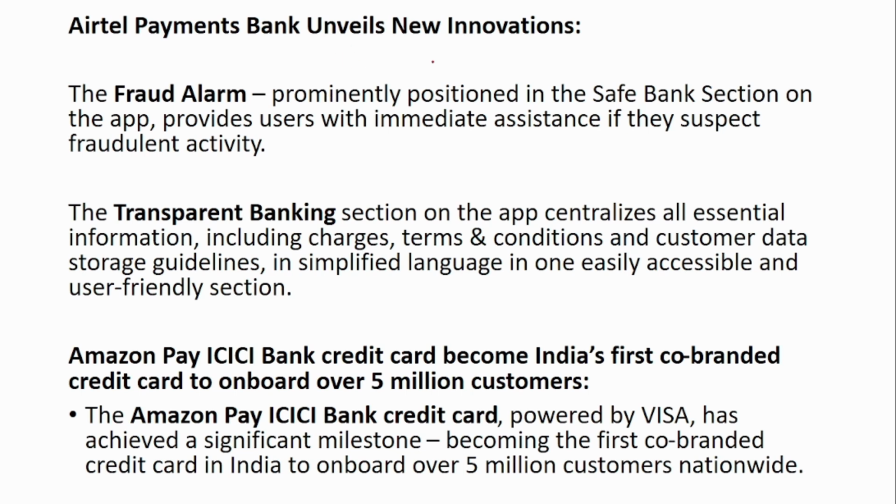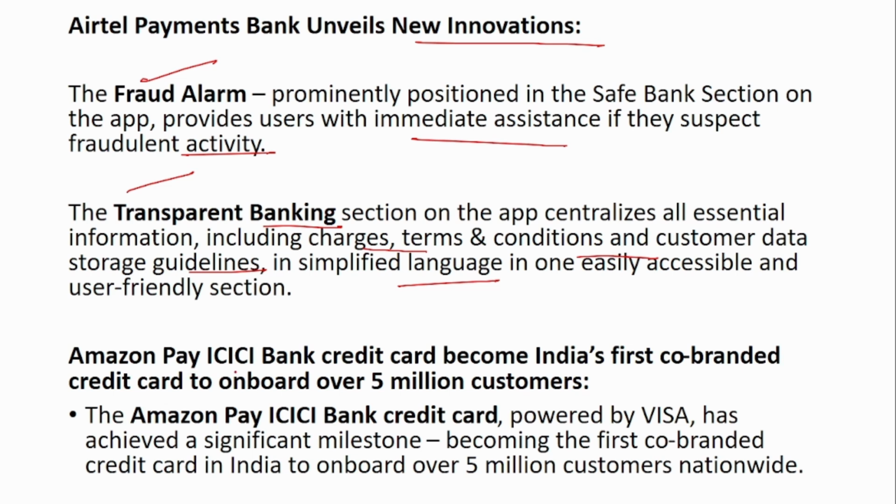Next is that Airtel Payments Bank unveils new innovations. Those 2 new innovations are fraud alarm and transparent banking. In case of fraud alarm, if a customer suspects any fraudulent activity, he can hit this fraud alarm. This provides the user with immediate assistance if any fraudulent activity is suspected. Next, the transparent banking section is present in the app so that all essential information, including the charges, terms and conditions, and customer data storage guidelines, is available in simplified language to the customers. So it's completely transparent, nothing is hidden from the customer. That is the purpose of this transparent banking section.